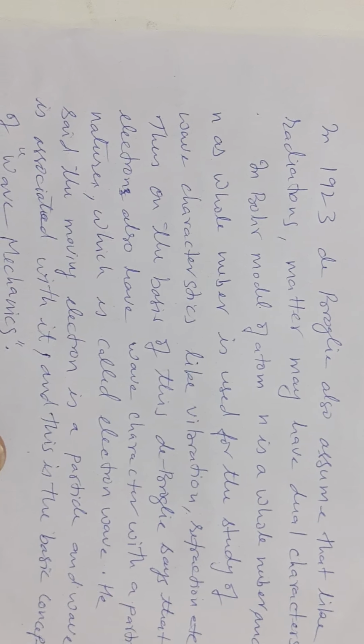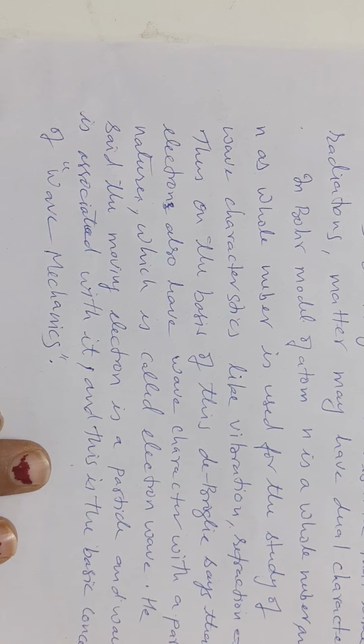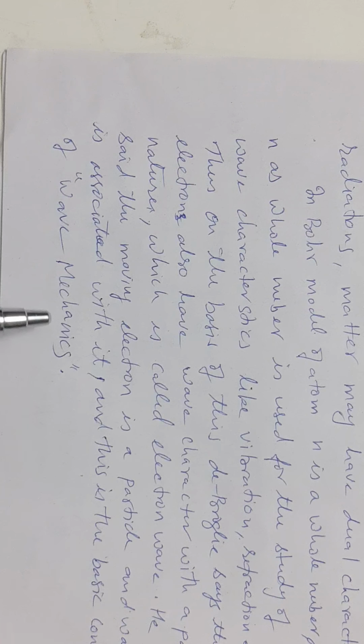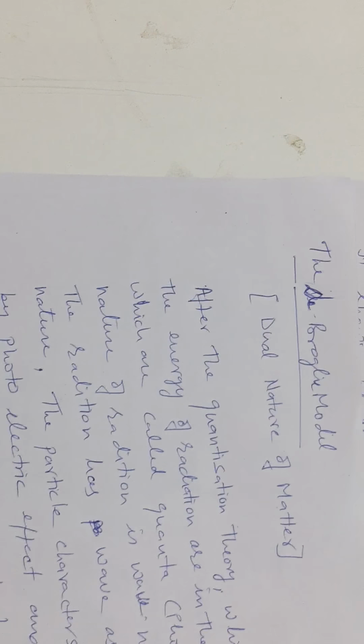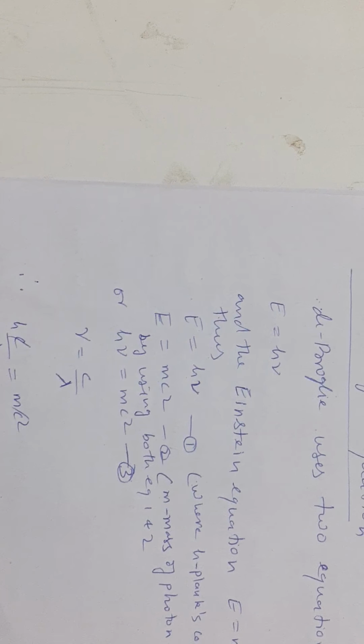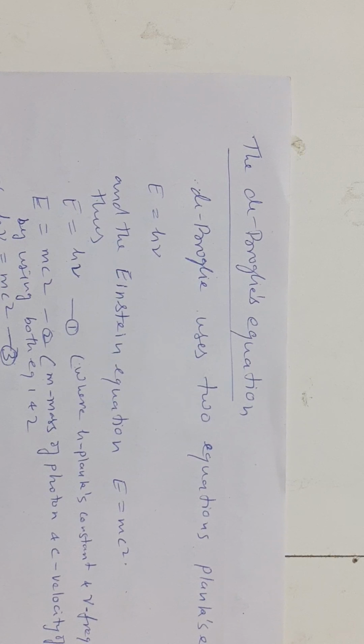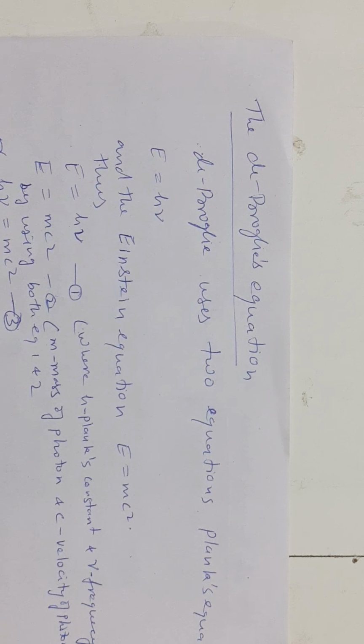On the basis of this wave character, wave mechanics was developed.